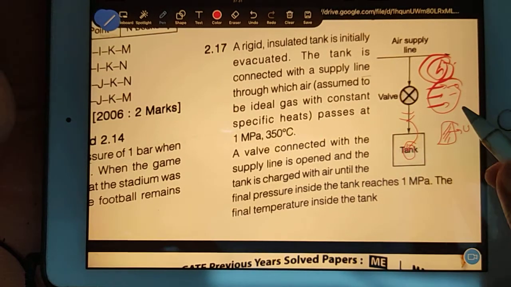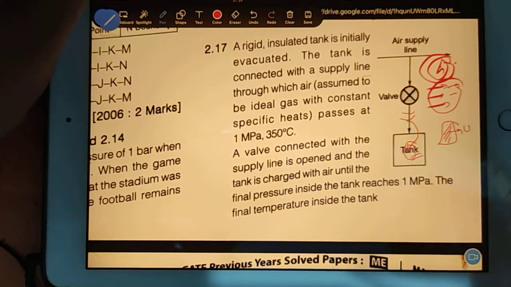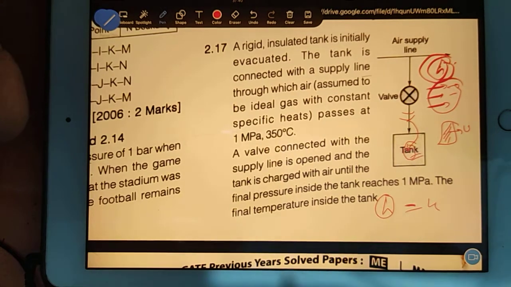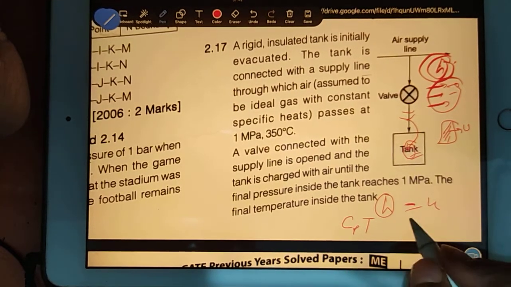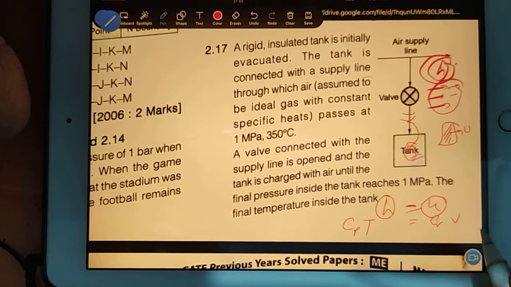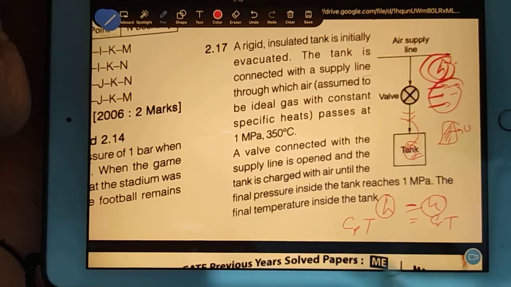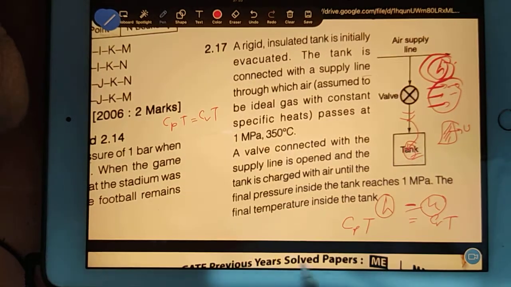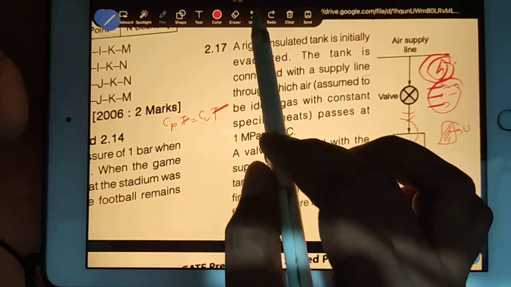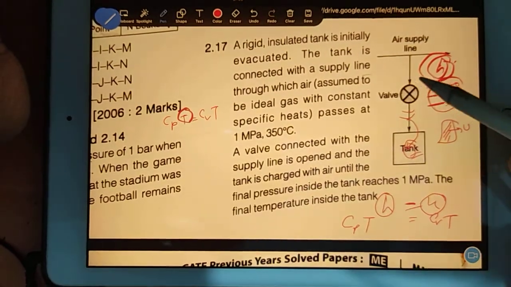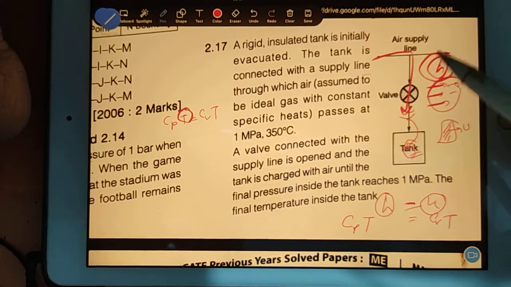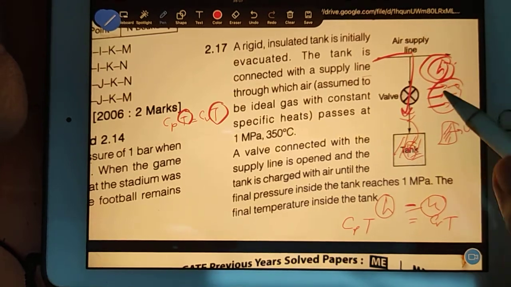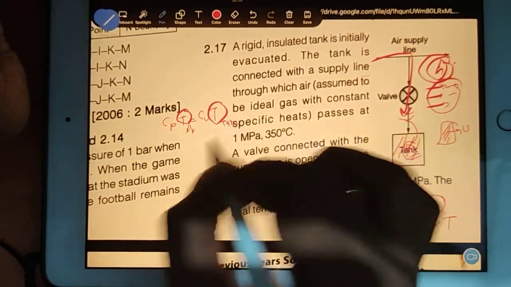So in the tank, which energy will develop? Internal energy will develop. It means you have to just equate enthalpy with the internal energy. The enthalpy formula is nothing but CpT, and the U formula is nothing but CvT. It means CpT is equal to CvT. Now don't think T will get cancelled, because this T is the temperature of the coming line, but this T is the temperature of the tank. So for that you can give some symbol, T flow or T tank, you can write like this.